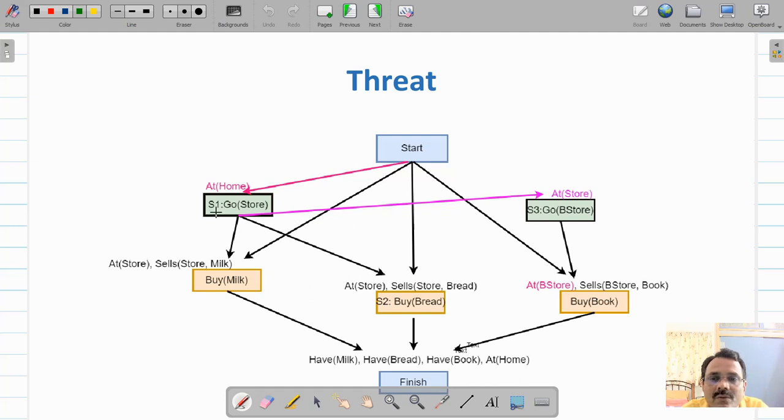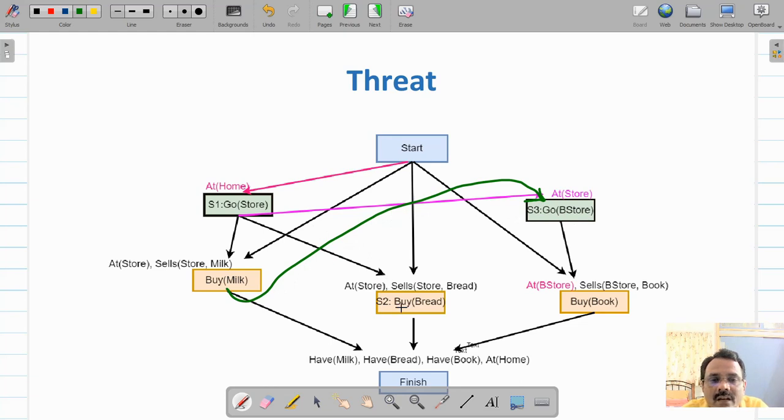Because if you go to S3 from S1, then you will not have milk. Therefore, first we will buy milk and then go to the bookstore. So we will perform demotion here. After buying milk, then you will perform the go bookstore action. So we have added a demotion out here.